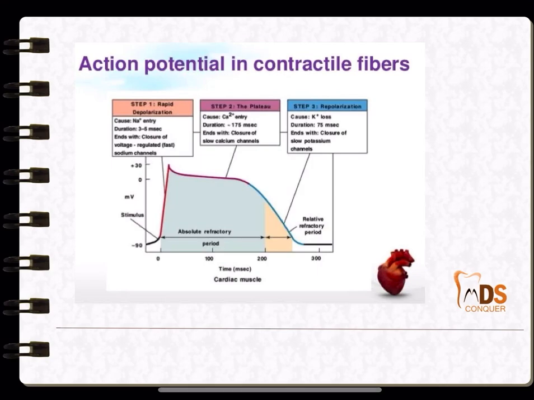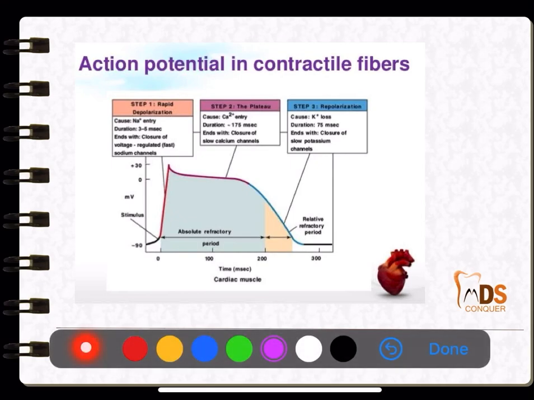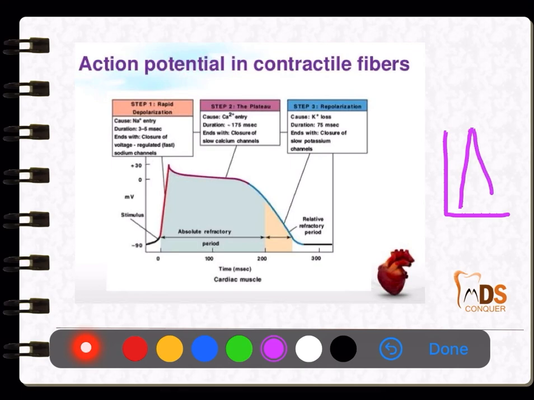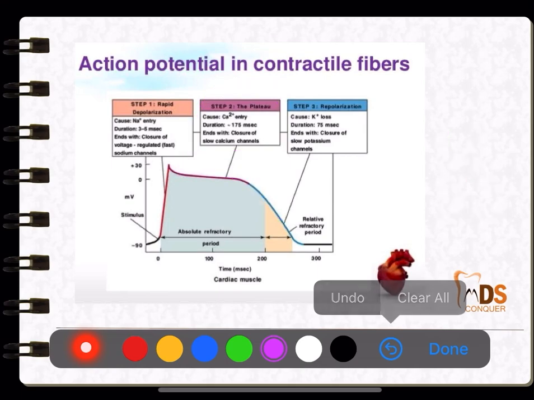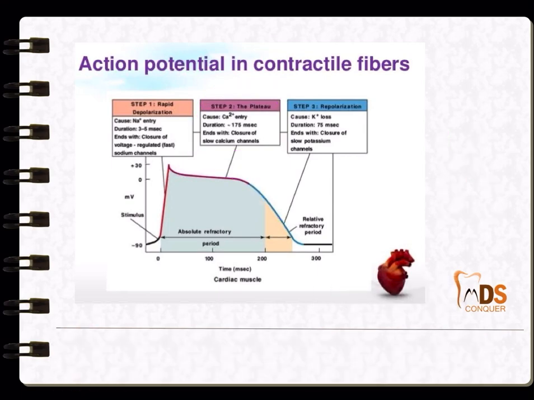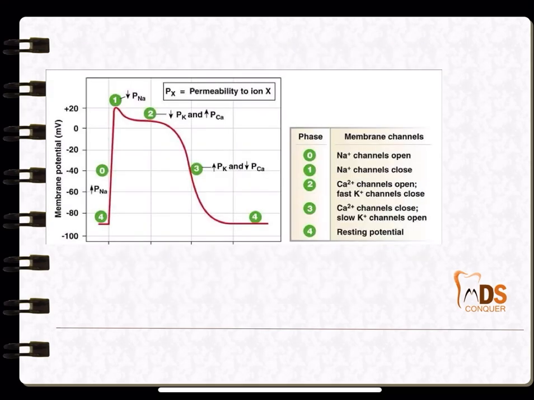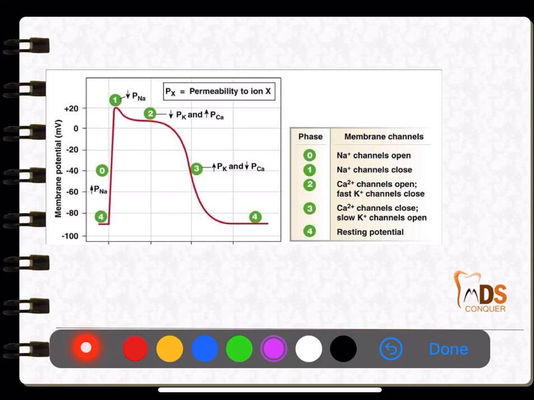Next, the action potential in the cardiac muscle. What exactly differs from that of the skeletal muscle is, in skeletal muscle there will be a first depolarization because of the influx of sodium ions, and finally there will be repolarization because of the efflux, or the outgoing, of potassium ions. But in cardiac muscle, the difference is there is a plateau because of the entry of calcium. That is a major difference. So the action potential of cardiac muscle versus skeletal muscle is again quite an important area.